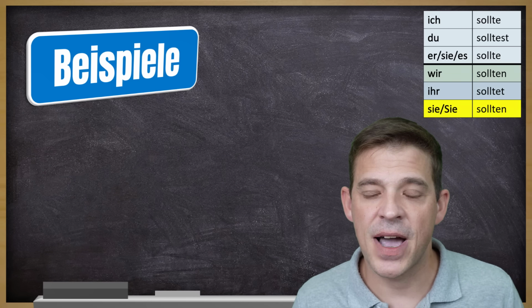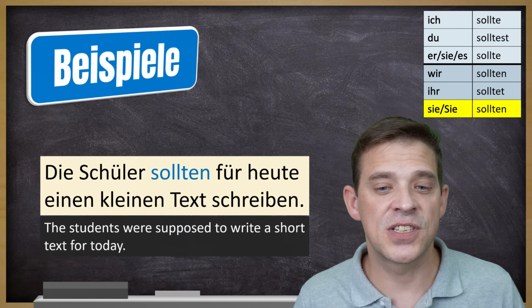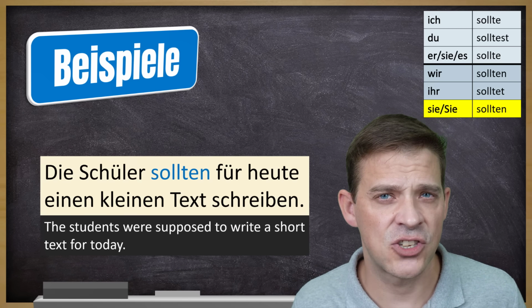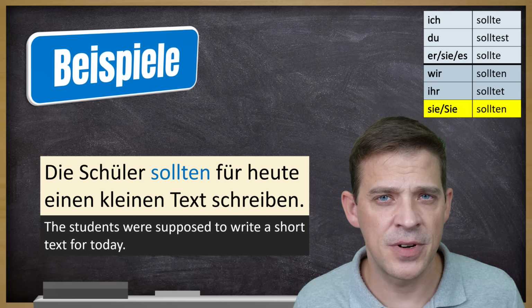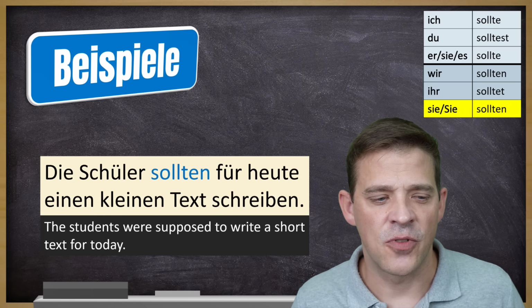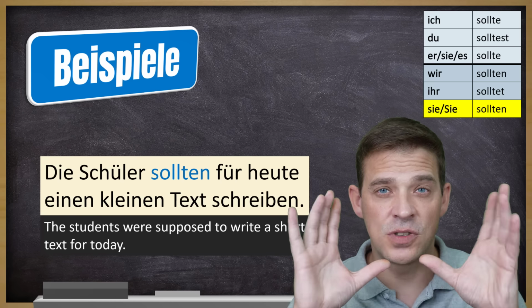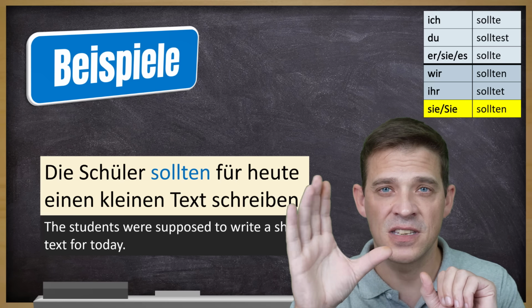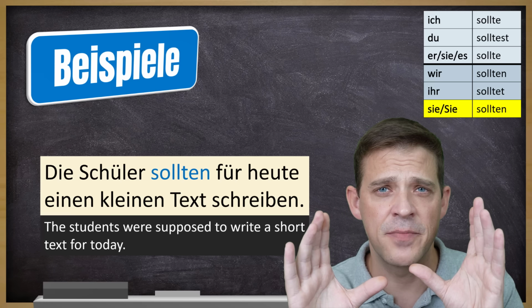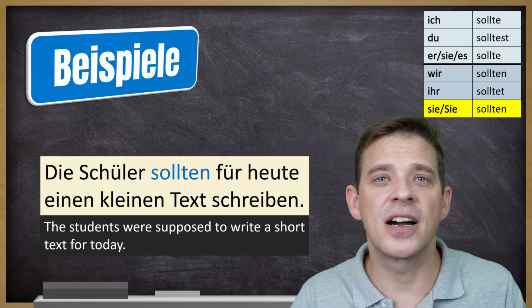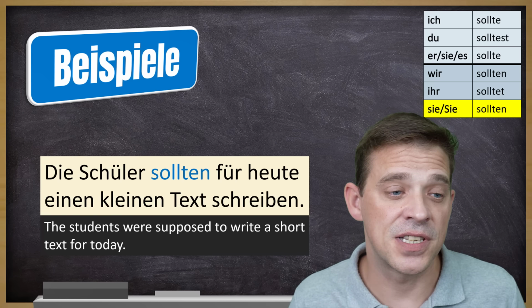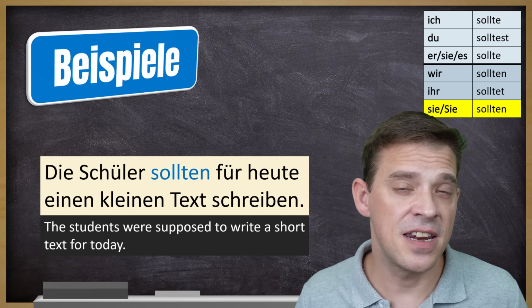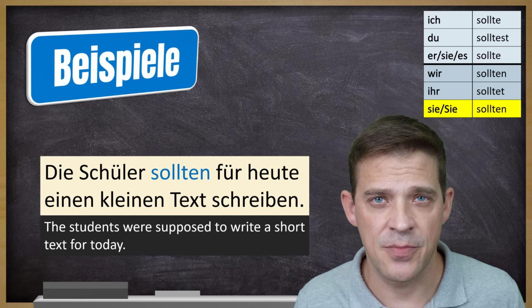Und das letzte Beispiel, Plural: die Schüler sollten für heute einen kleinen Text schreiben. The students were supposed to write a short text for today. Maybe two teachers are talking to each other. One is the substitute and the other is the main teacher. And he asked him, was waren die Hausaufgaben? What was the homework? And then the substitute teacher says, die Schüler sollten für heute einen kleinen Text schreiben.